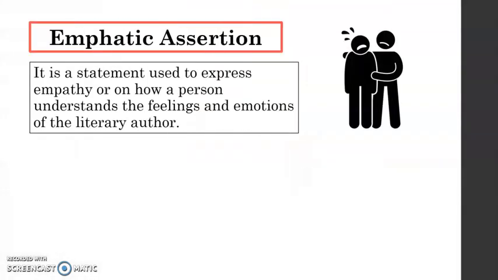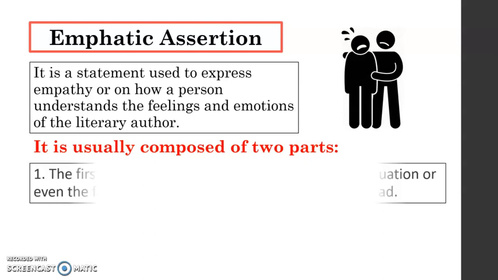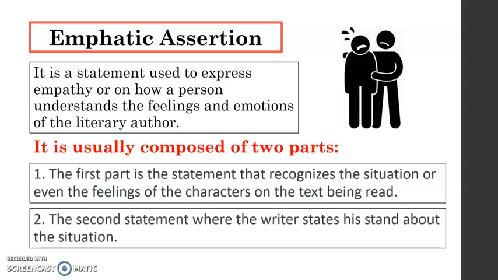The next one is what we call emphatic assertion. It is a statement used to express empathy, or how a person understands the feelings and emotions of the literary author. It is usually composed of two parts. The first part is the statement that recognizes the situation or even the feelings of the characters in the text being read. And then the second statement is where the writer states his stand about the situation.